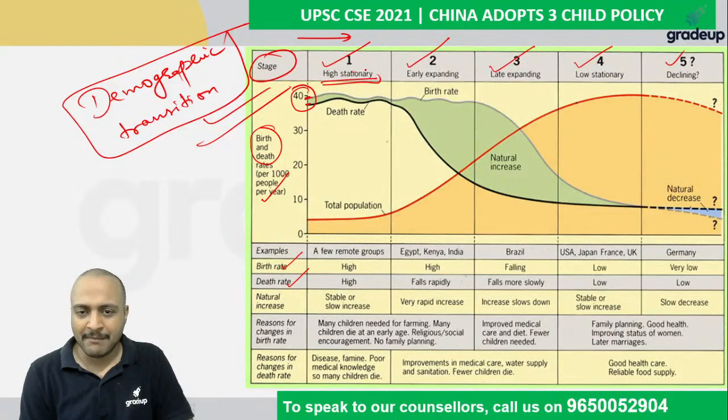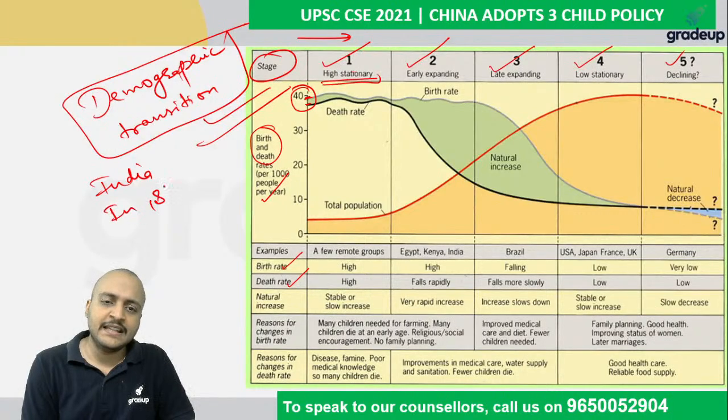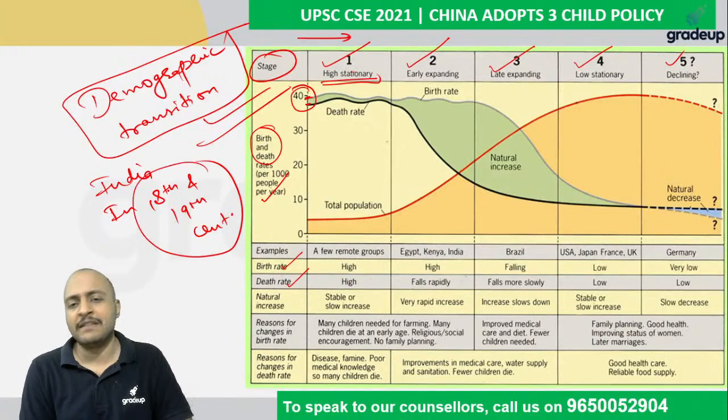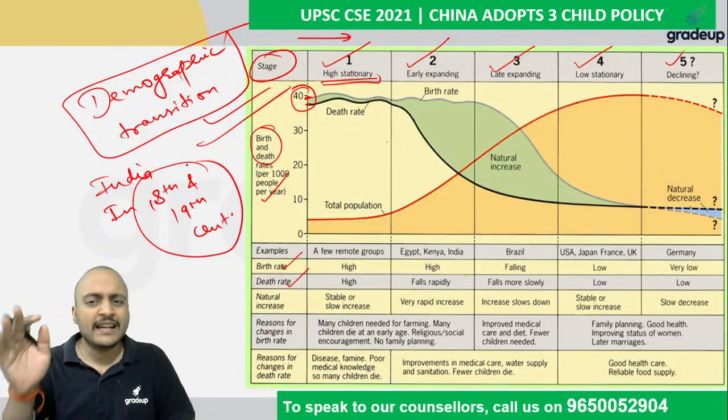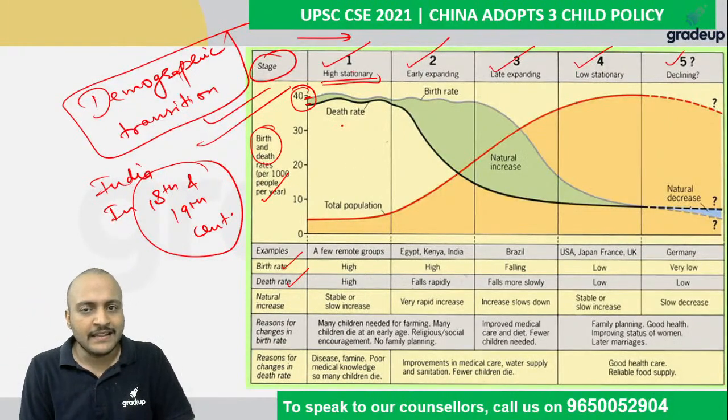Can you tell me some examples? Let me tell you some examples. For example, India in the 18th and 19th century, or India during most of the medieval centuries, or any country during the medieval centuries, they were examples of high stationary.